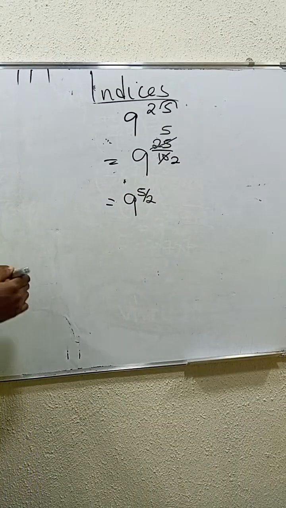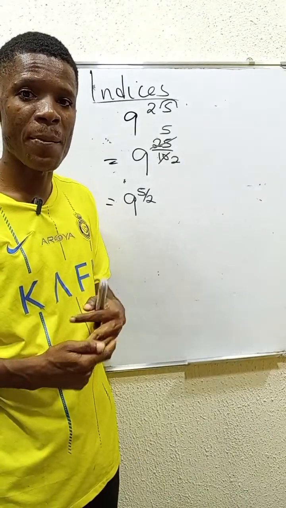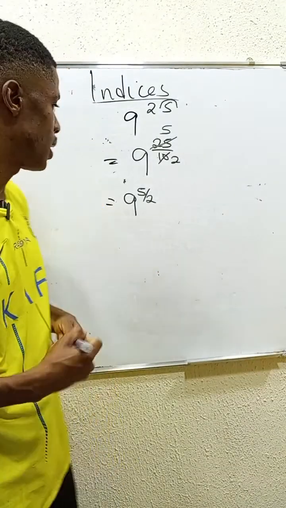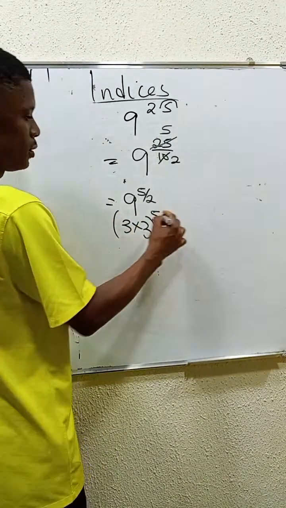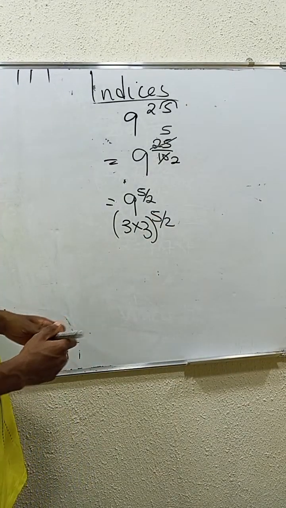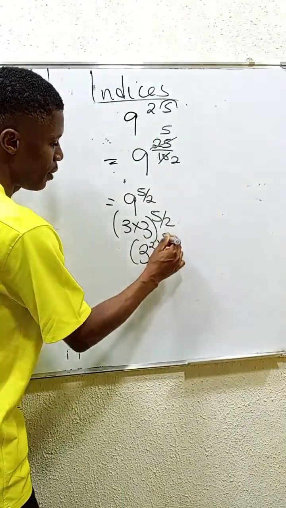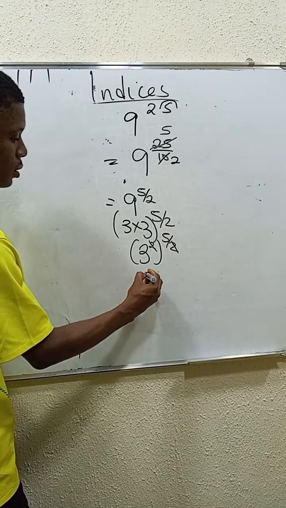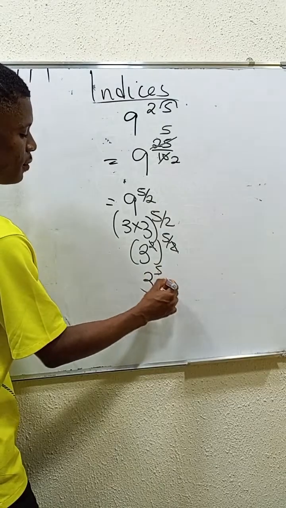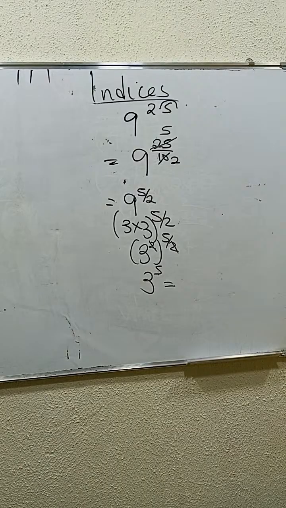That's the same thing. If you look at 9, how can we write 9 to a lower base? Remember, 3 times 3 is 9, right? So you can replace 9 with 3 times 3, raised to the power of 5 over 2. 3 times 3 is 3 squared, then raised to the power of 5 over 2. So this can cancel out this by simple multiplication. You have 3 to the power of 5, and 3 to the power of 5 is 3 times 3 times 3 times 3 times 3.